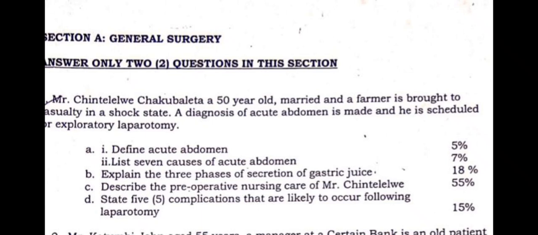Apart from that, you also have to talk about vital signs. So for vital signs, you say, I will check the blood pressure, I will check the temperature, I will check the respirations, to be able to ensure or monitor that everything is okay with Mr. Chinterere. That's why you are giving them this care before surgery. Apart from that, as a nurse taking care of this particular patient, you must also be interested in what we call investigations. Investigation is a broad term. These investigations include, one, blood count. So ensure that before this Mr.